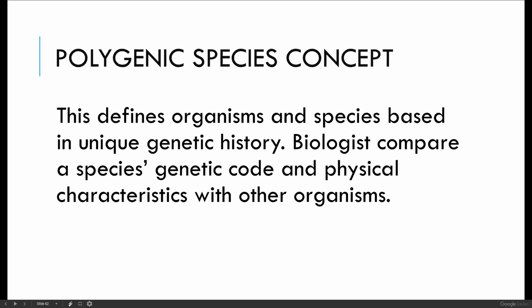What else? The megalodon, the ancient whales. They were really long and huge, that you can only see them before, because they are ancient. But if you examine their genes, they are relative to our fishes now. So those are just a few examples of the polygenic species concept. Questions so far? Any idea? No questions.